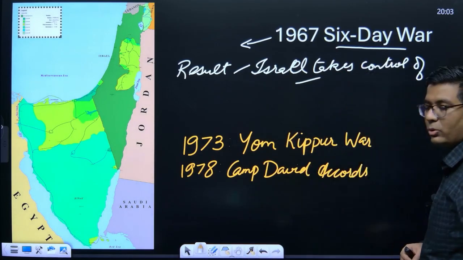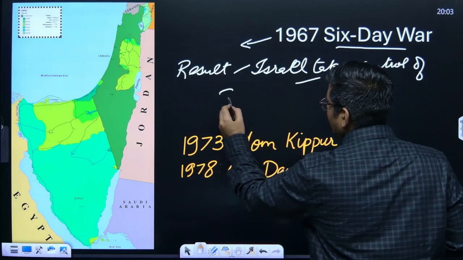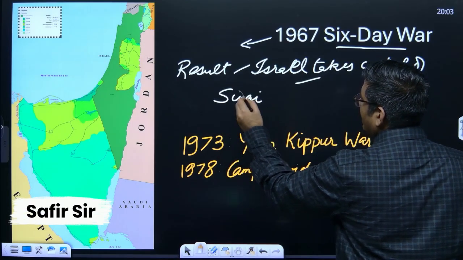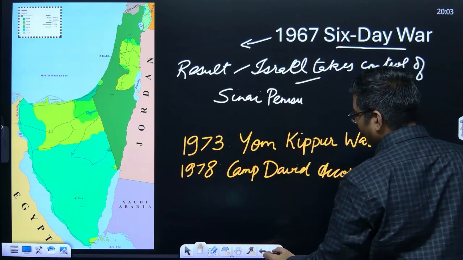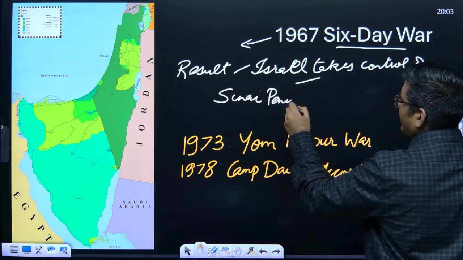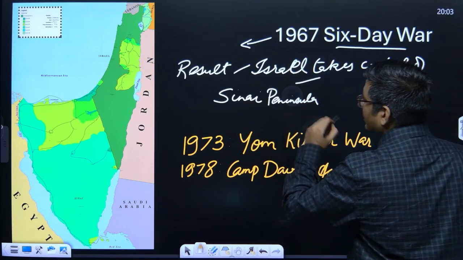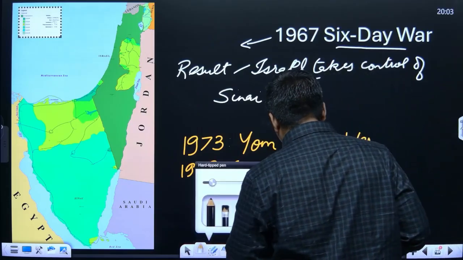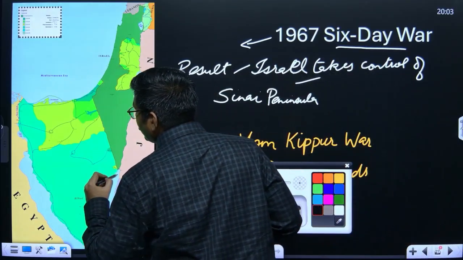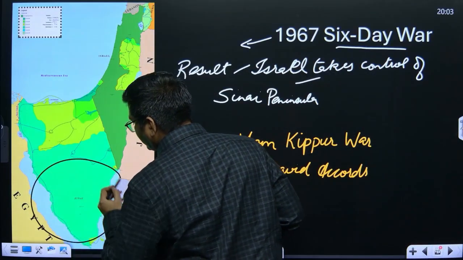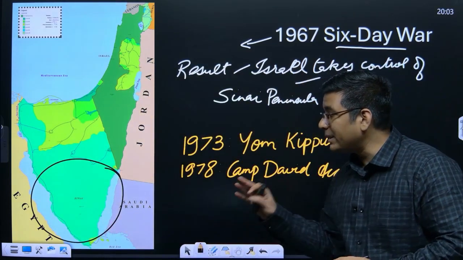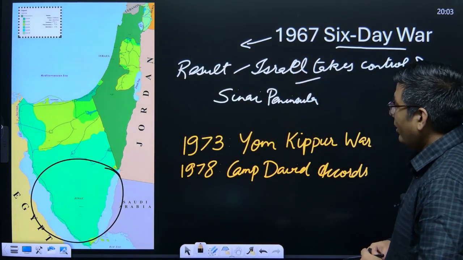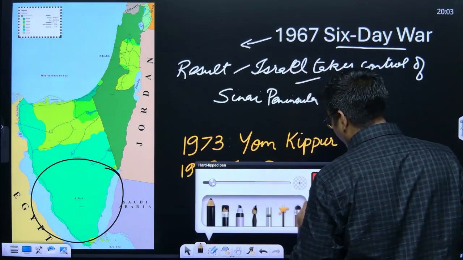It takes control of 3 very important regions: Sinai Peninsula, that's the first one. Okay, and Sinai Peninsula is this region. Okay, this is Sinai Peninsula, which was basically a part of Egypt. Okay, then the next thing it takes up is